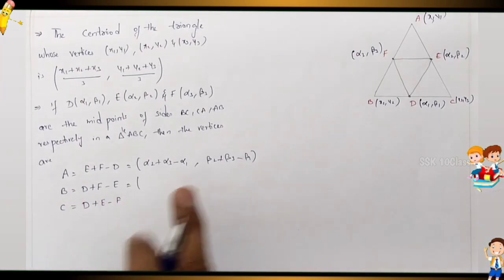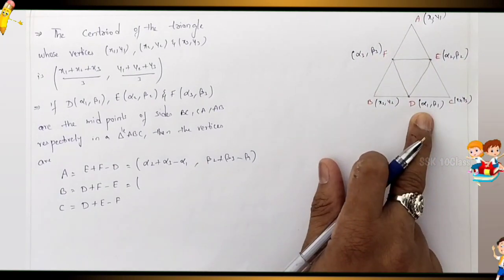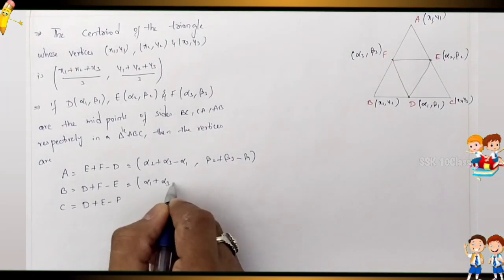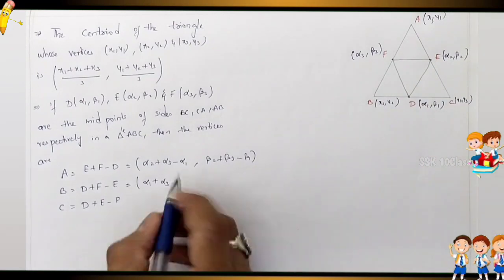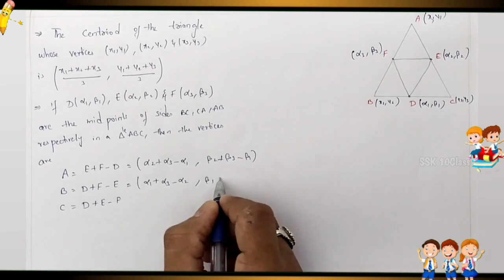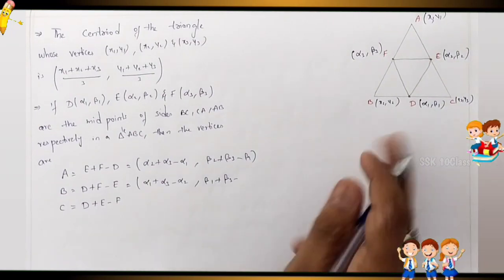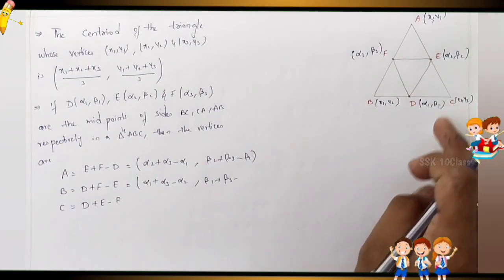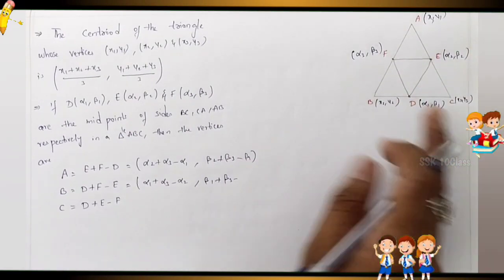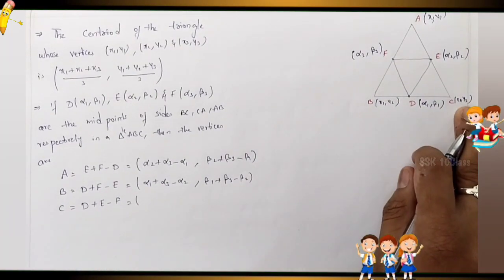Next the same for B. B means D plus F minus E. So D is the first one, alpha 1, plus alpha 3 minus the opposite x coordinate alpha 2. Next the beta value, beta 1 plus beta 3 minus beta 2.